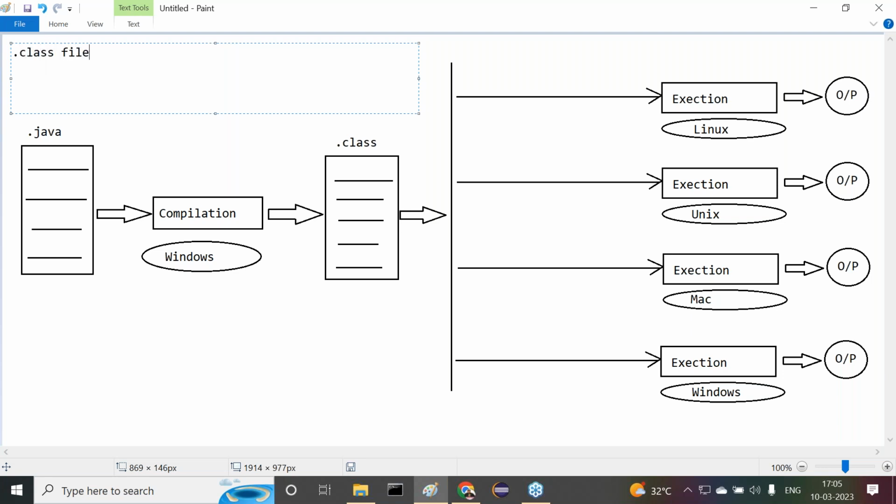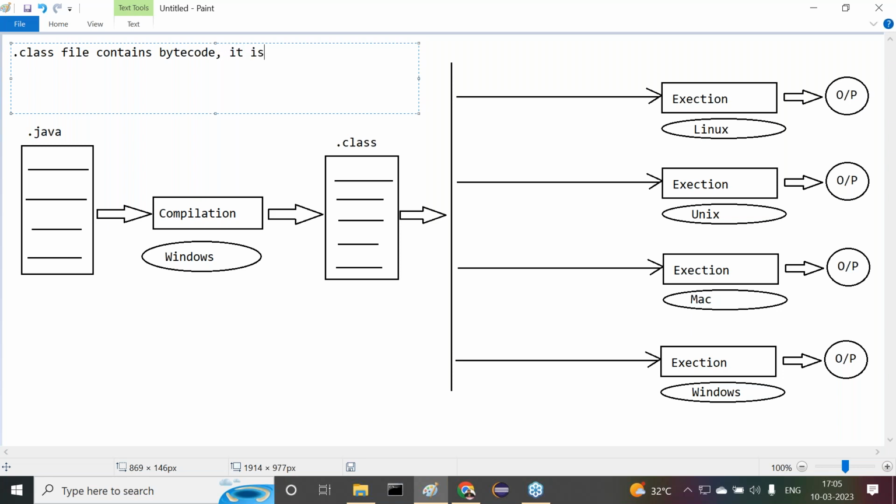A class file contains bytecode. What code does a class file contain? Bytecode.